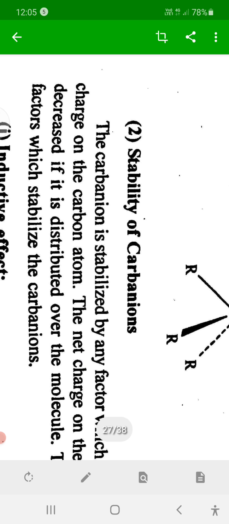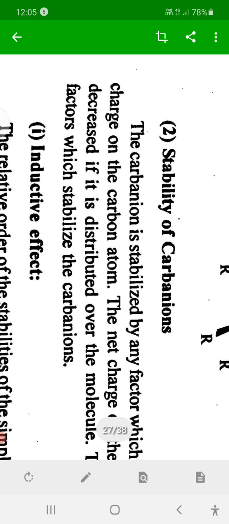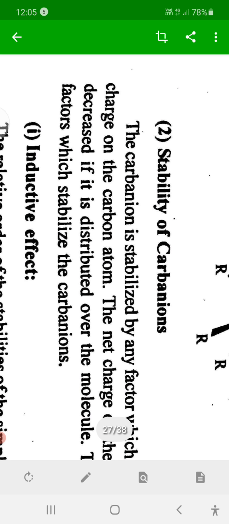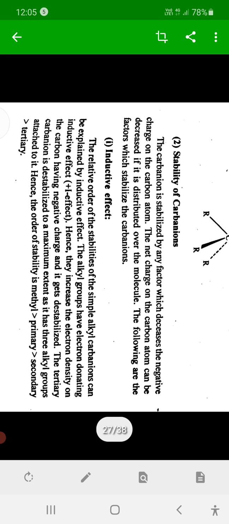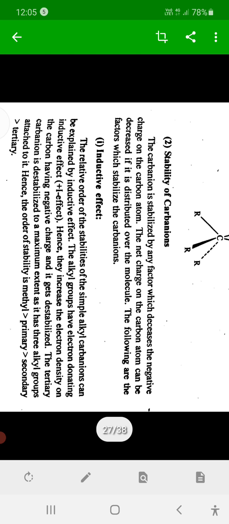4 points are important. Then stability of carbanion. Remember that carbanion is an electron rich species. Then the electron density on that carbon atom is very high.